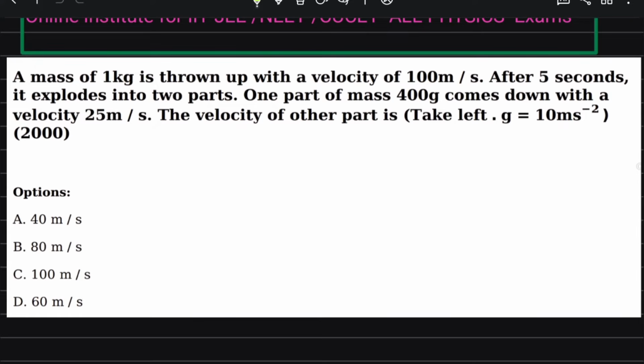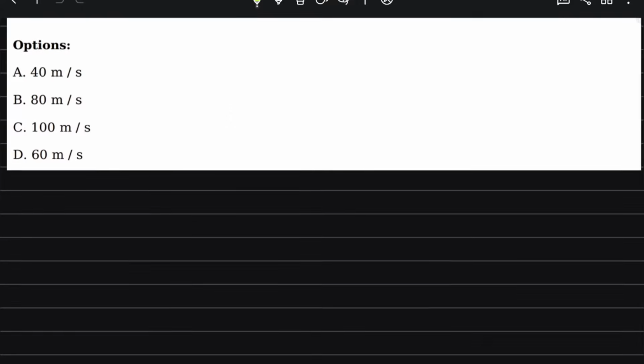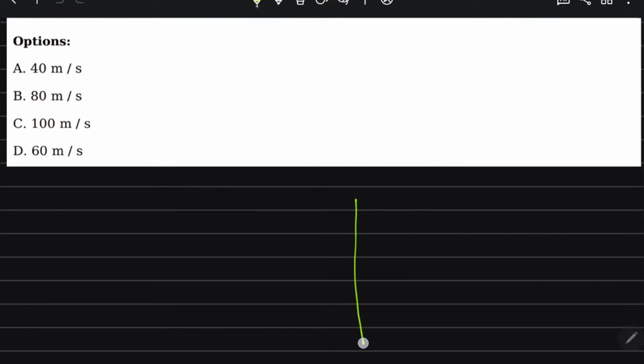A mass of 1 kg is thrown up with the velocity of 100 meter per second. After 5 seconds, it explodes into two parts. One part of mass 400 gram comes down with the velocity 25 meter per second. The velocity of the other part is asked. It is like this situation.